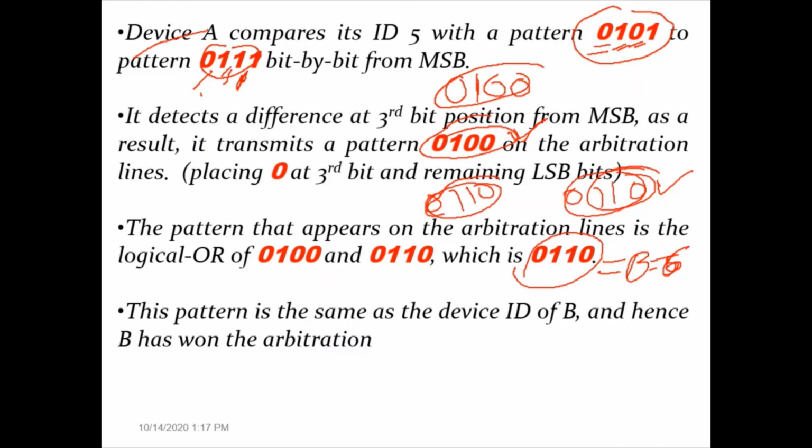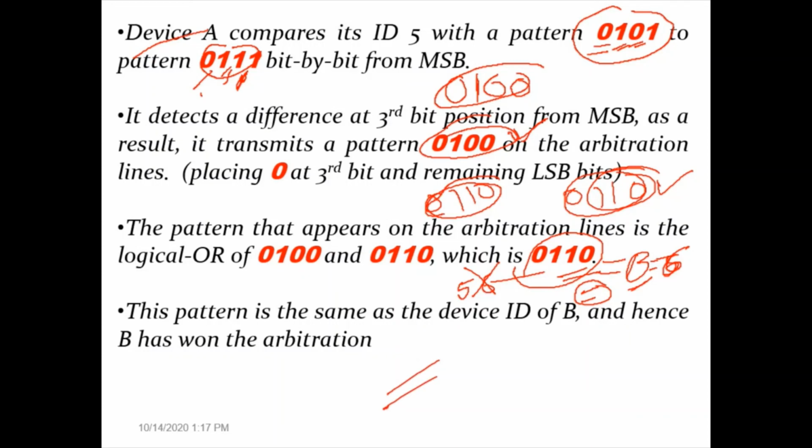When both devices read again, device A comes to know that its actual ID is 5 but the arbitration line has ID 6. So it comes to know that it has lost the competition. When device B receives this ID, it comes to know that it is the ID of the device itself, so device B concludes that it has become bus master. So this is distributed bus arbitration.